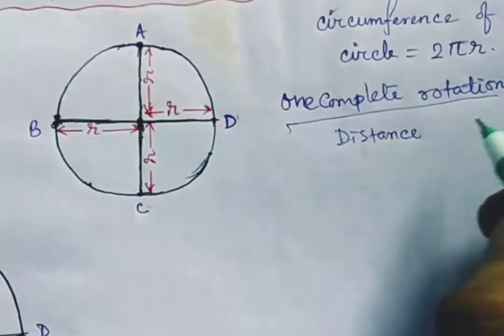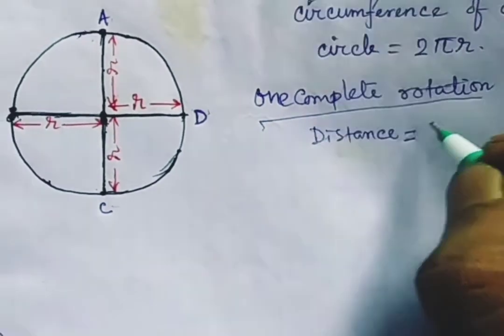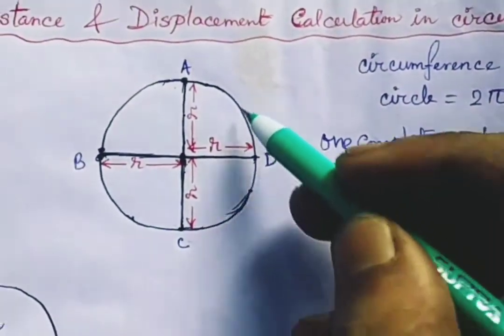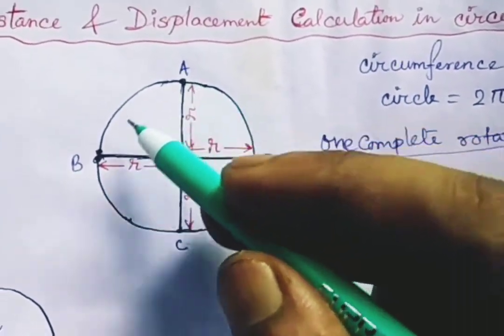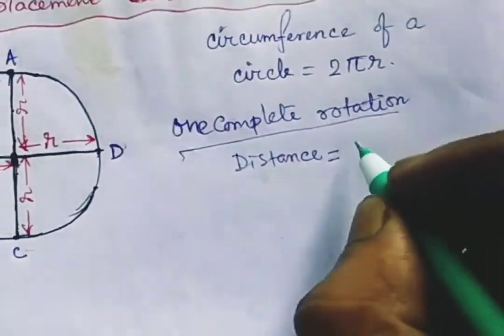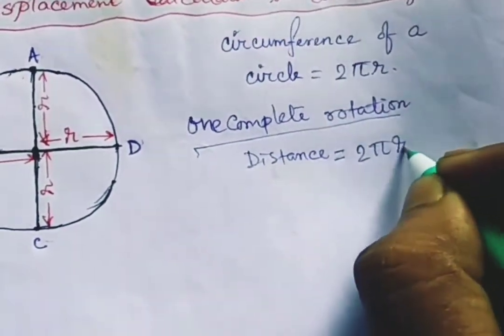What is the distance? Distance means total path. How much path has he covered? Suppose a person starts from point A, goes around and comes back to point A again. How much path has he covered? That is nothing but the circumference. So distance is 2 pi r in that case.